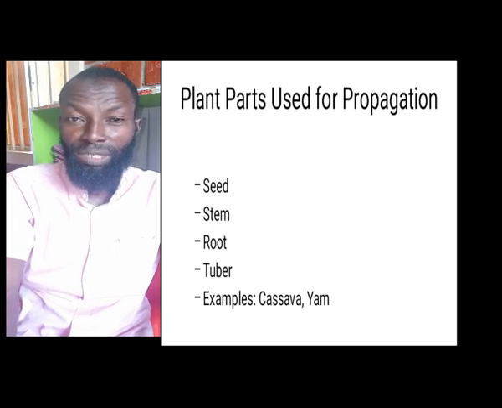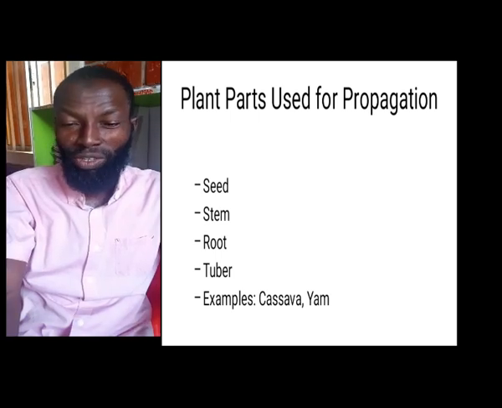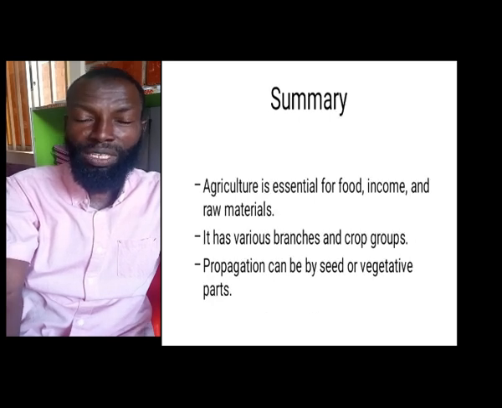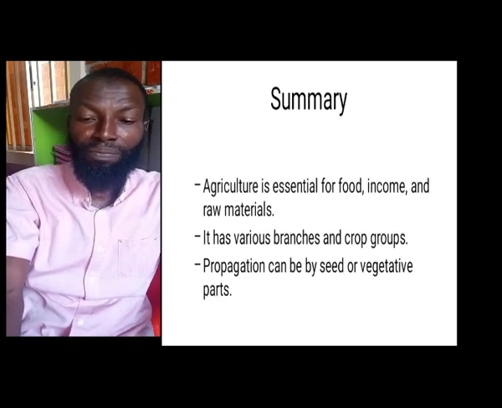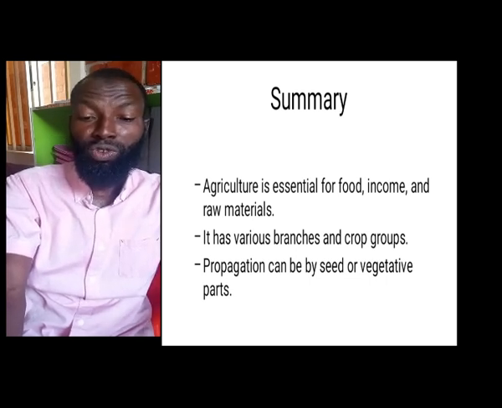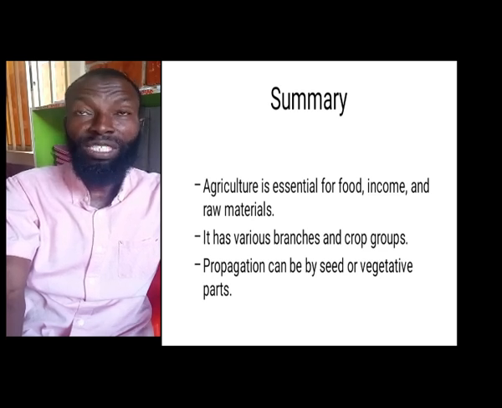As we have explained during the course of this short video that I'm giving you, this is a summary, a recap of what we have talked about. Agriculture is essential for food, income, and raw materials. It has branches and crop groups. Propagation can be by seed or vegetative path.